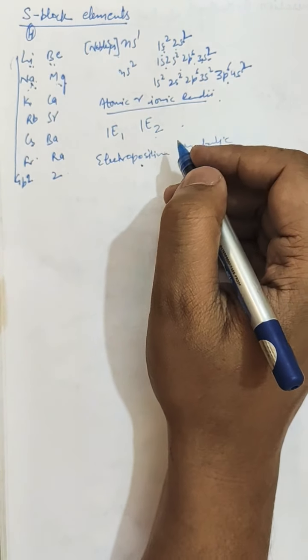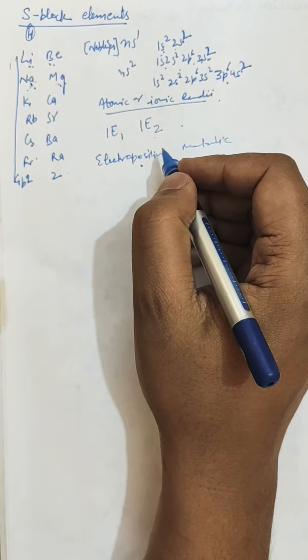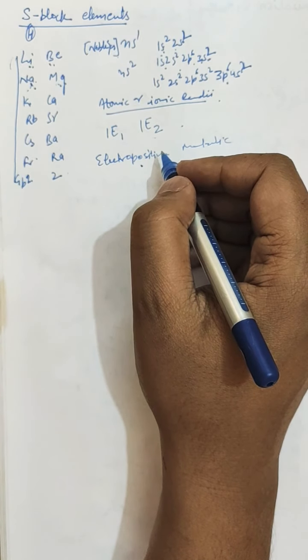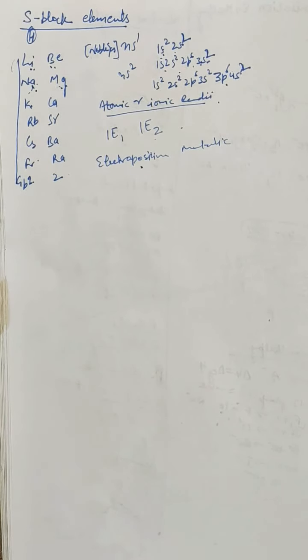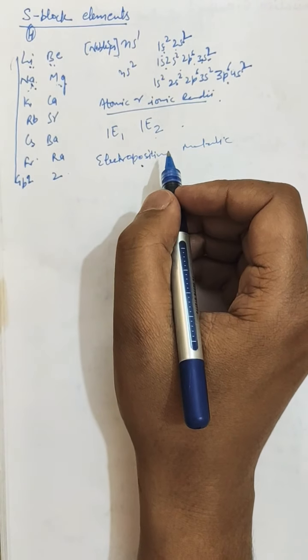Electropositive means they have a strong tendency to lose electrons. Electropositive character of elements is expressed in terms of the tendency of an atom to lose electrons. As alkali metals have low ionization enthalpy, their atoms readily lose their valence electron.